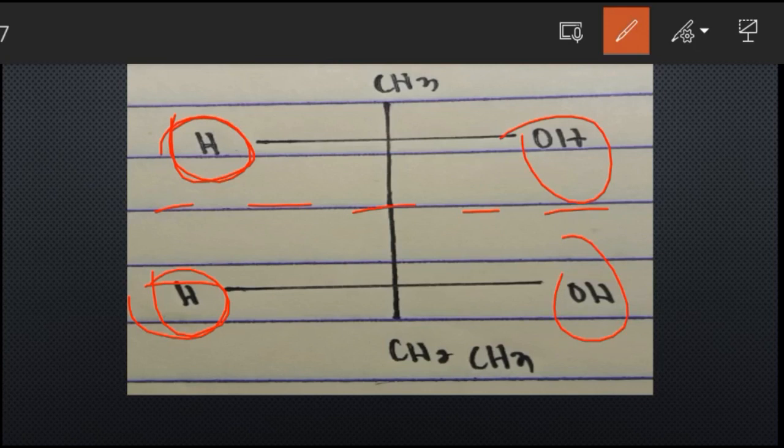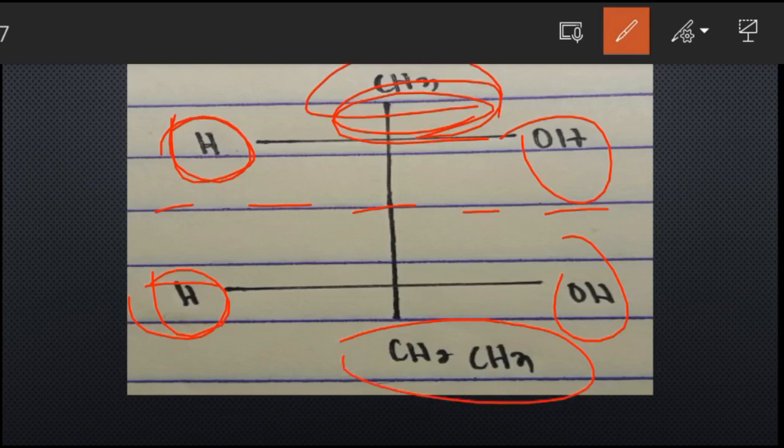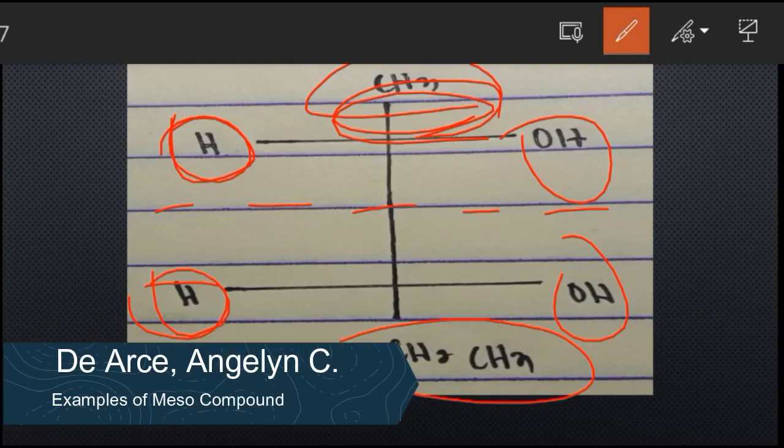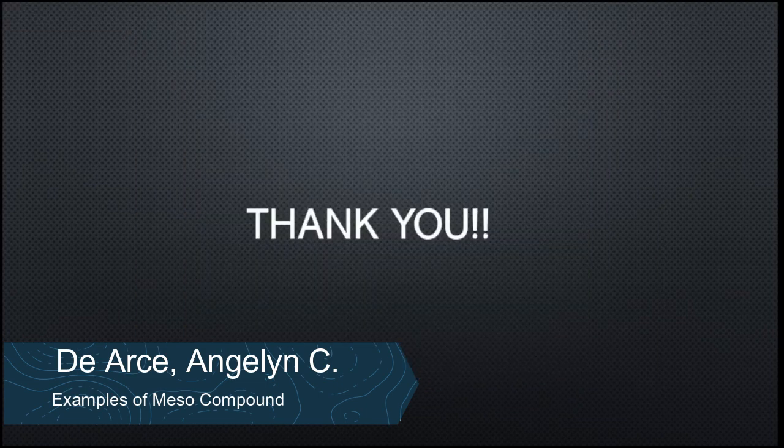Why is it not a meso compound? It is because the methyl group and the ethyl group are not the same. So that's why it is not a meso compound, it is optically active, and they are chiral. Thank you. That's all.